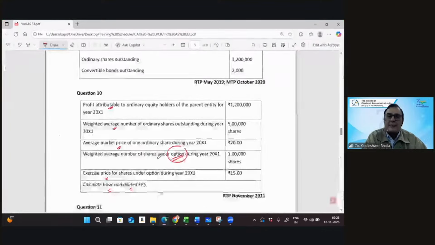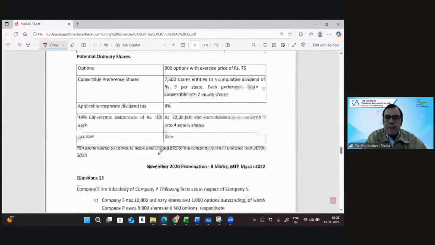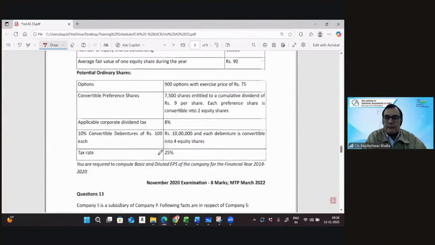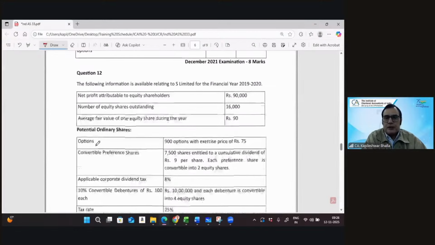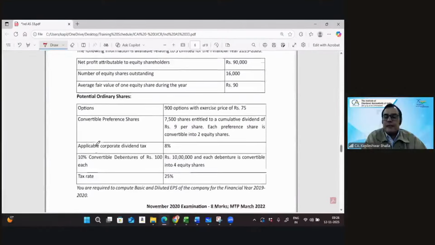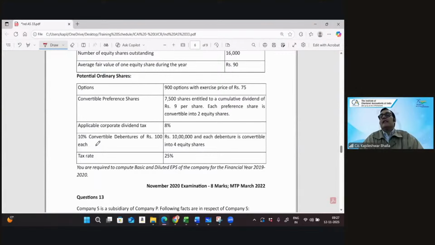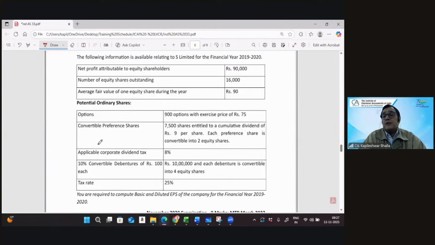Let's go back. Yes, this was question number 12. There's an examination question. It came for 8 marks in the exam. I think other than this, generally the questions have been around 4 to 5 marks in the exam. But this question came for 8 marks in November 2020. But trust me, anybody who's got some good, decent knowledge, even at the intermediate level, would have actually handled this question. Okay, let's have a look at question number 12.